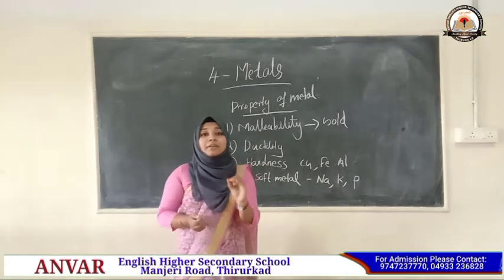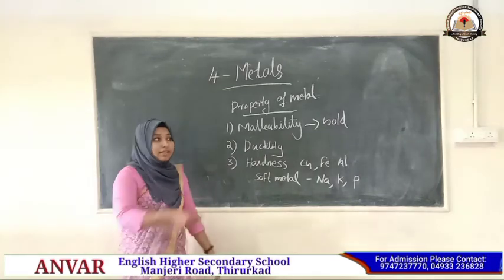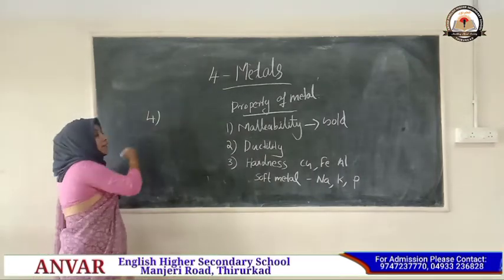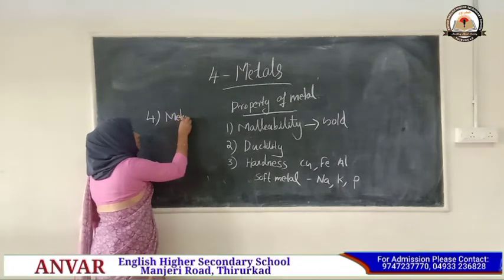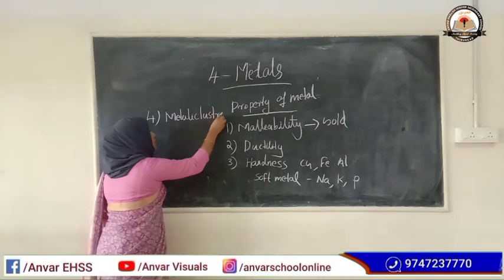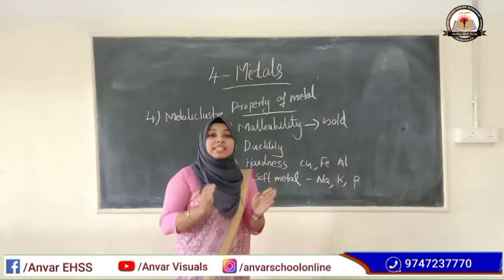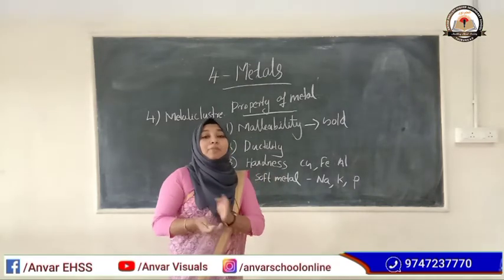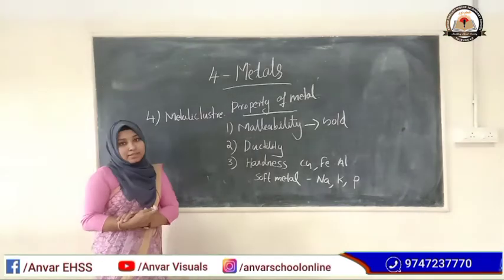This shining appearance of the metal is known as metallic luster. That is the fourth property of metal, metallic luster. Metallic luster means the newly formed surface of the metals becomes very shiny. This property of the metals is called metallic luster.